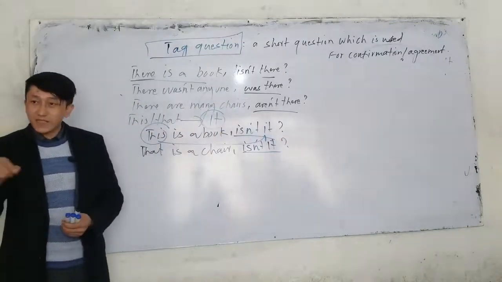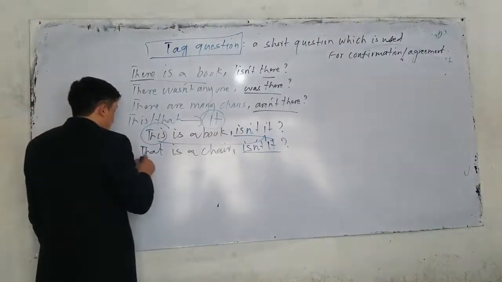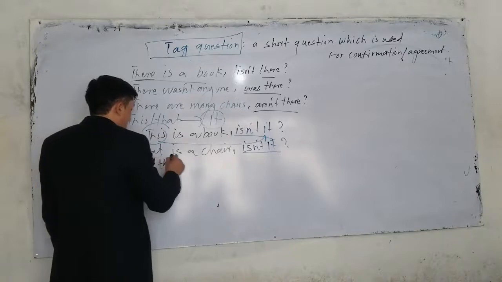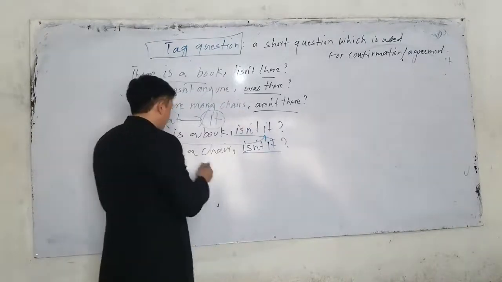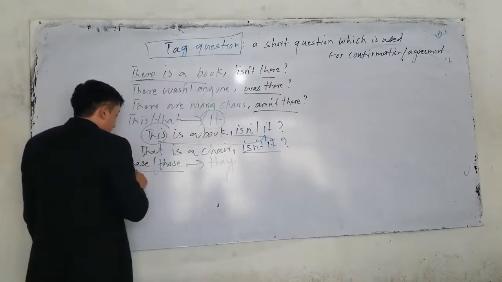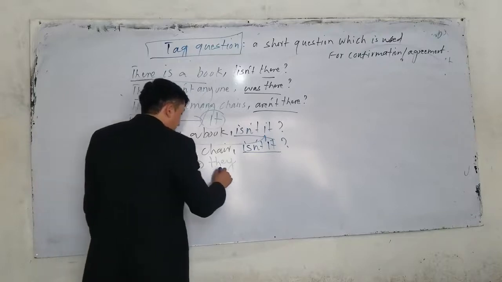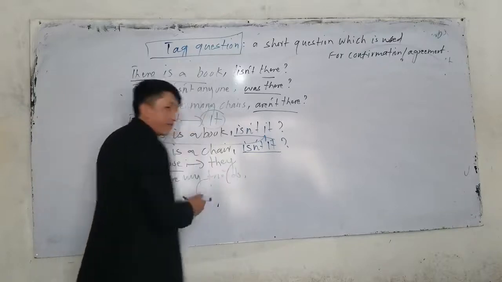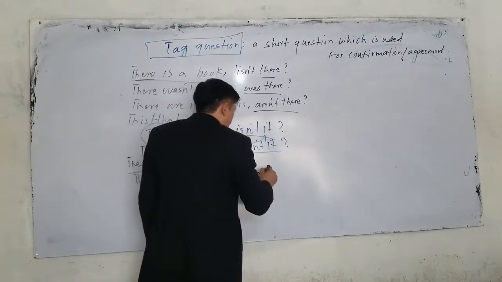If we have this and that, what is the pronoun? It. If we have these and those, what is the pronoun? Anybody can tell me? If we have these and those, the pronoun is what? We have to use they. For example, these are my friends. What is the tag? These are my friends. The tag question should be, are they or aren't they?